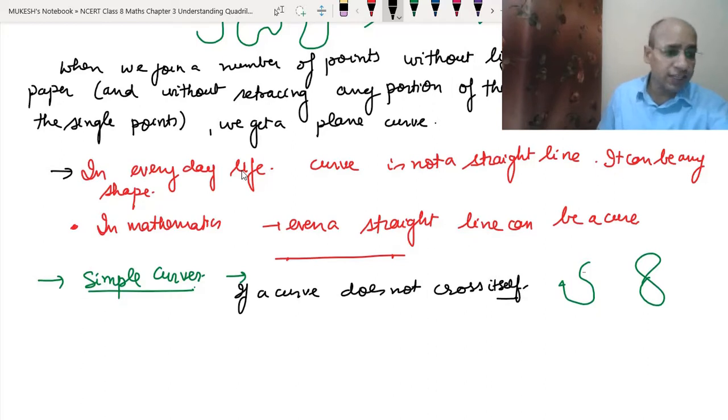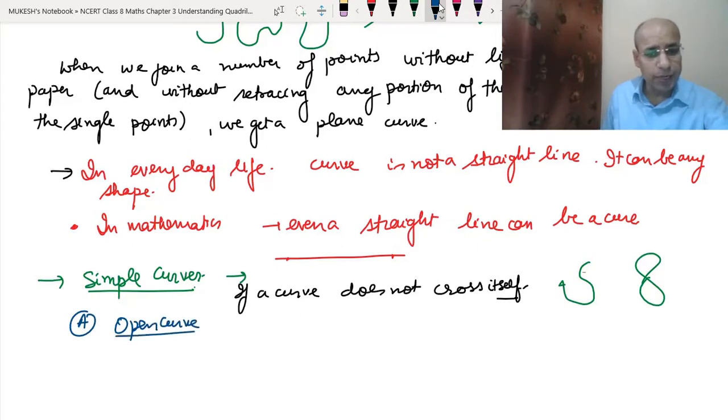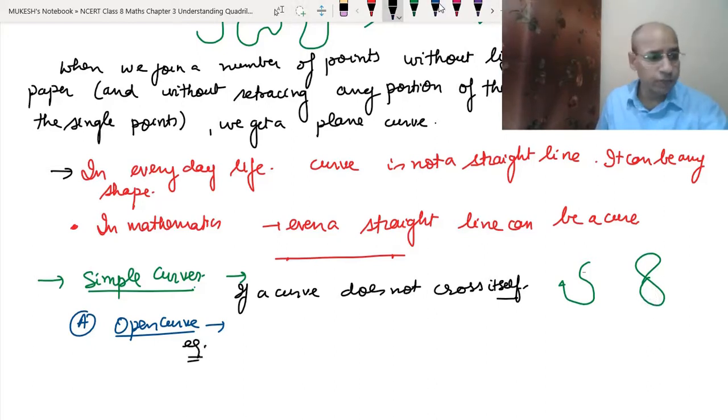Okay, if it is a simple curve, then it can be an open curve and it can be a closed curve. So this is the example of an open curve that we have drawn, and this is the example of a closed curve that we have drawn. Okay, but this is not a simple curve. Okay, clear? So we can see the examples of simple curves, like this is the example of a simple curve which is open. So these are the examples of the simple curves which are open.